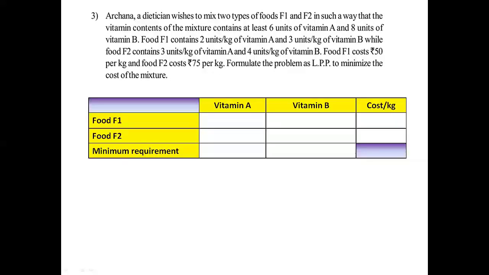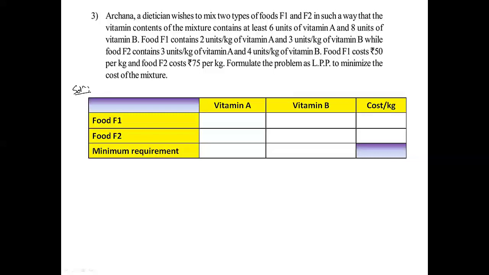So solution. So draw the table like this. So vitamin A, vitamin B, food F1, food F2, minimum requirements, cost per kg. So here a dietitian wishes to mix 2 types of food F1, F2 in such a way that the vitamin contents of the mixture contains at least 6 units of vitamin A and 8 units of vitamin B.